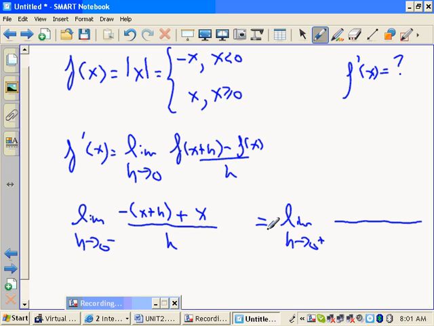All right, let's do the same thing for this function. On the right of 0, when h is positive, I'm approaching 0 from the right. I'm just going to plug in x plus h into x. So what do you write? x plus h minus x. Simple.